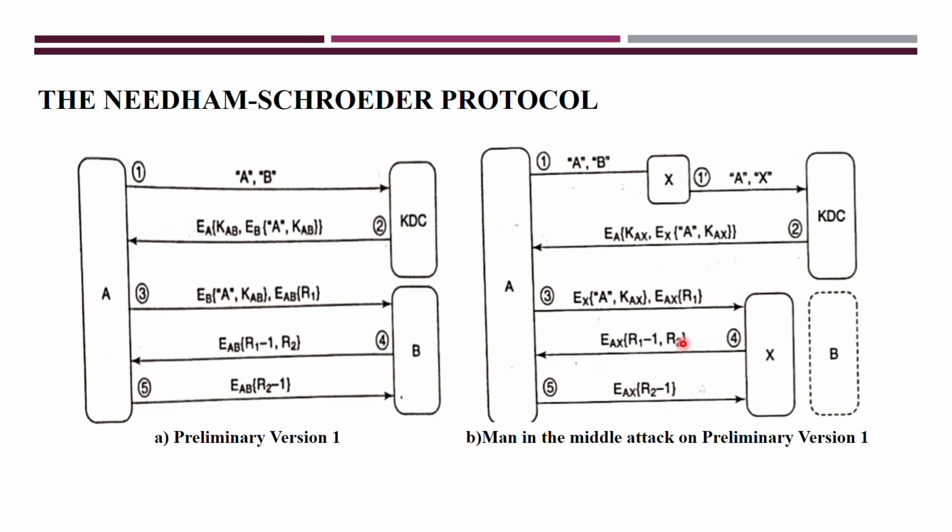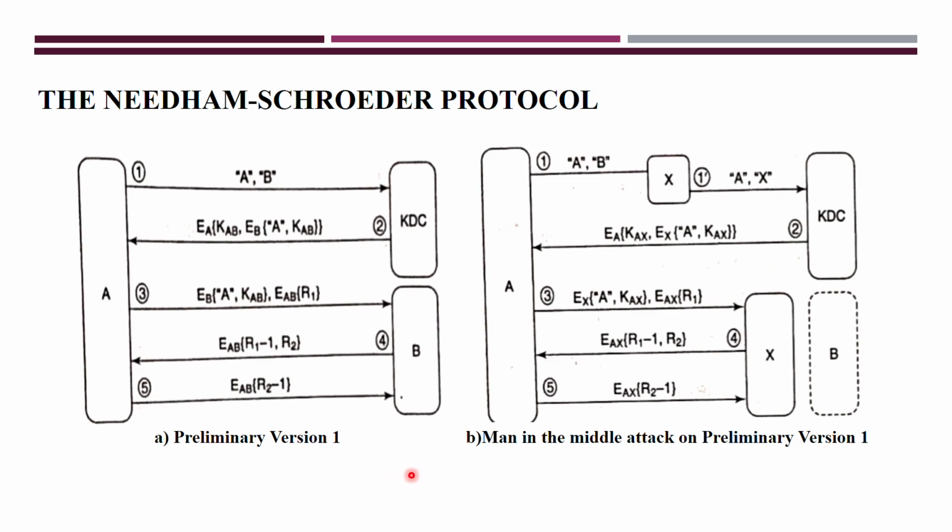After comparing this one, A will think that now I am communicating with B here, but actually it is communicating with whom? X. X is playing the role of B now. That's why you call this one a man in the middle attack here. This one is also called an impersonation attack. Impersonation attack means X is playing the role of B, and that thing is unknown to A here.